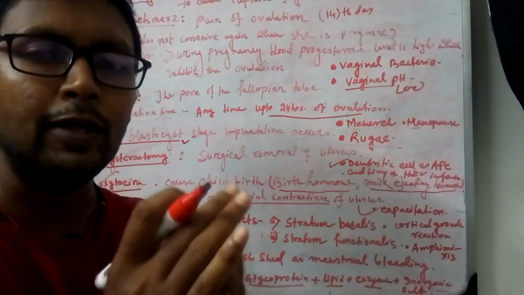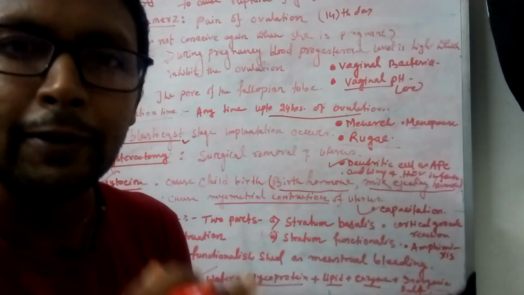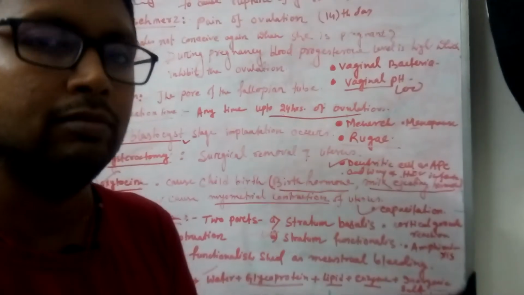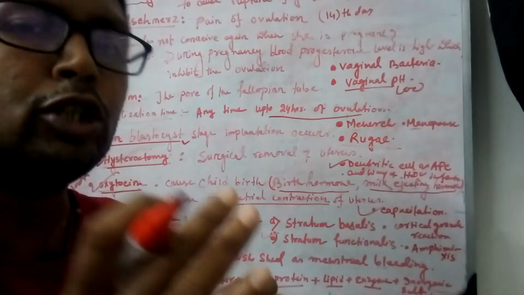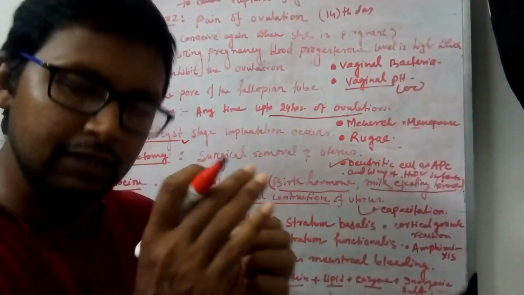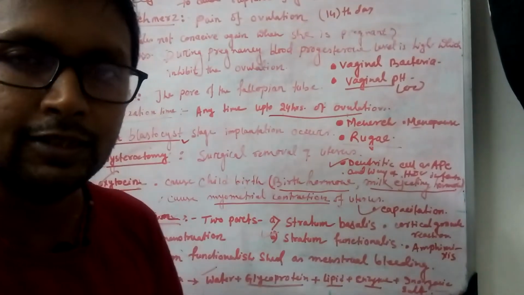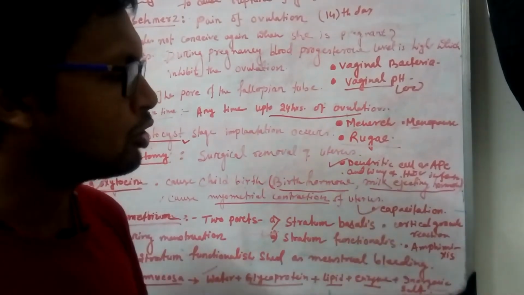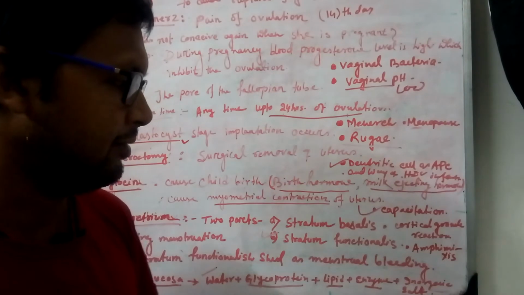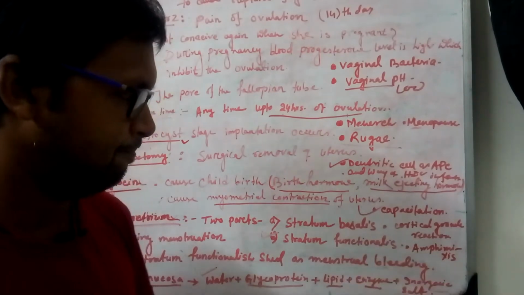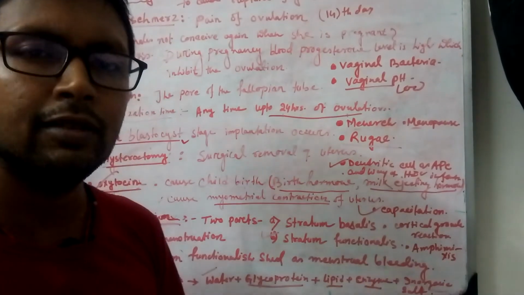Outside the egg cytoplasmic membrane there is a zona pellucida, and in between the zona pellucida and the plasma membrane there is a space. It's called the perivitelline space. The most important things are the cortical granule reaction and amphimixis. What is the cortical granule reaction?